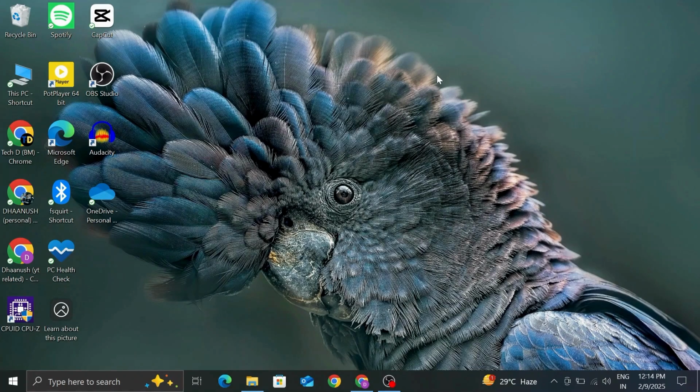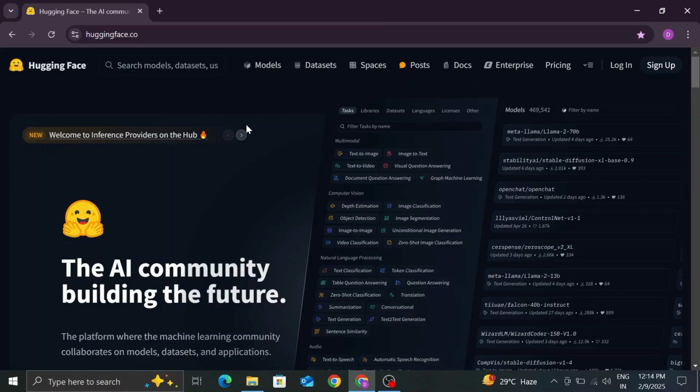At first, go to your browser and search huggingface.co. This is the interface of the website. The website link is also attached in the description, so check it out. There are various tabs at the top such as models, datasets, and spaces, etc. Now click Spaces.